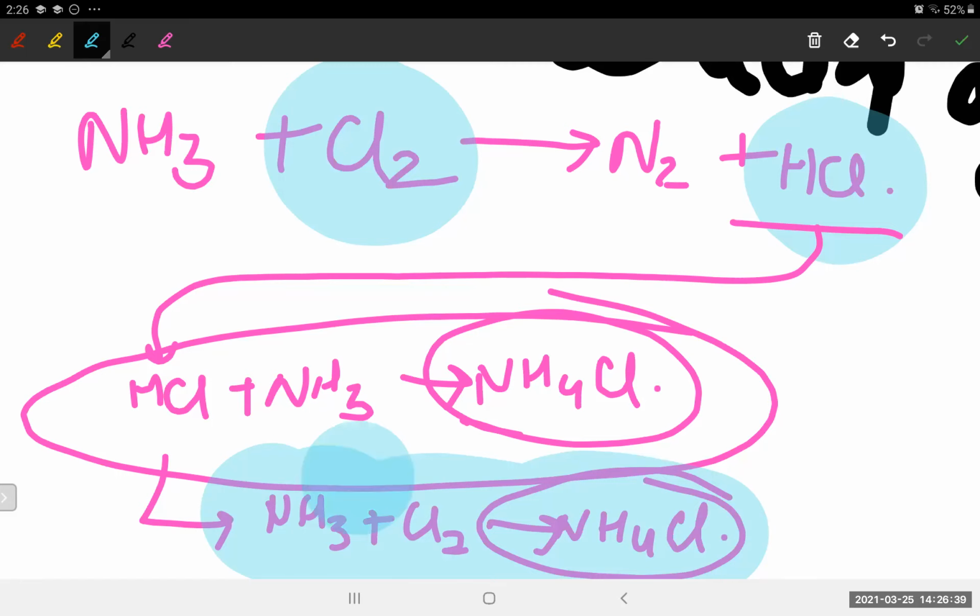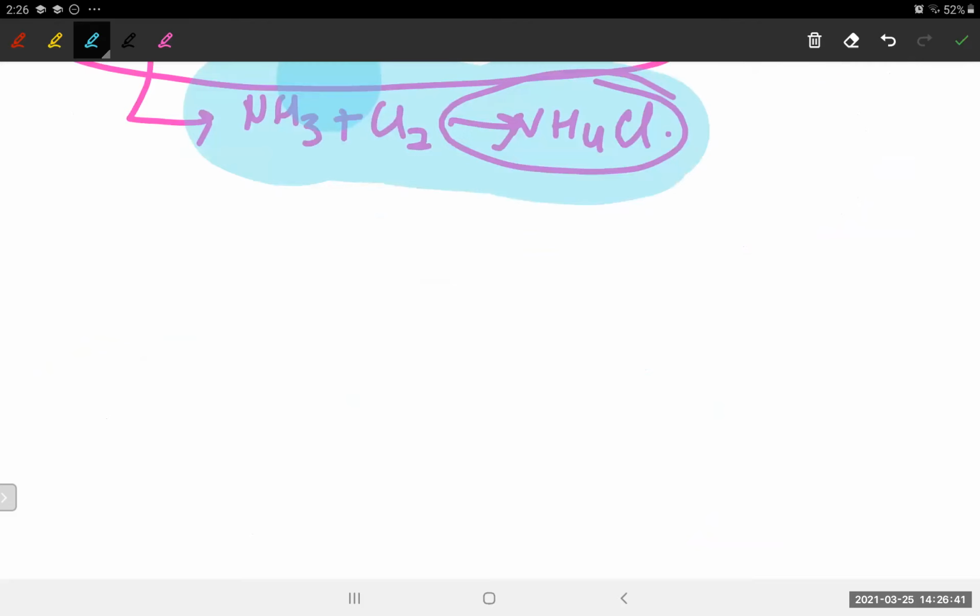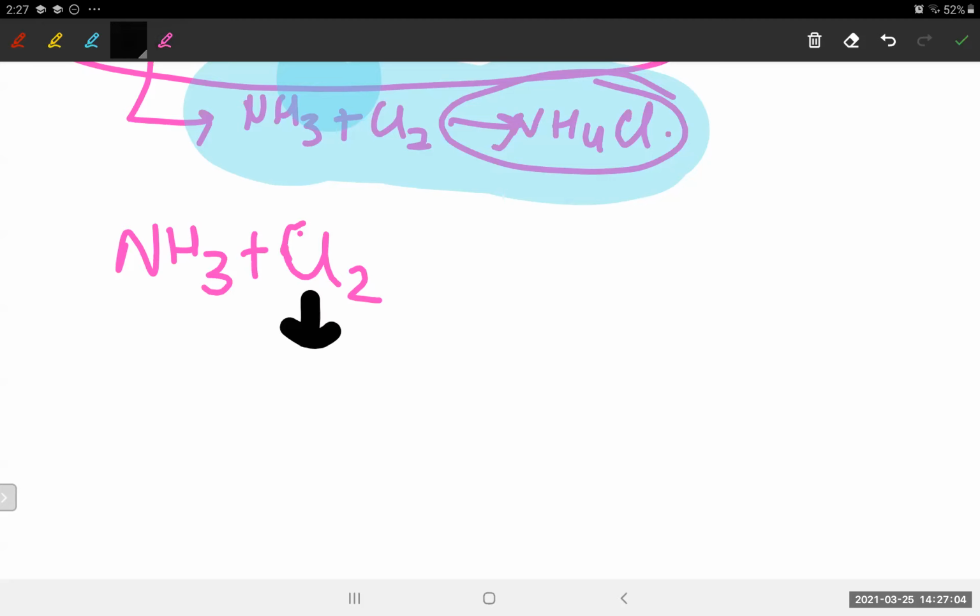Okay. Next, let's move on to one more example. Let's take NH3 again with chlorine. Now what will it give? We already have done this, but it will give a different product, because we have taken chlorine in excess now.